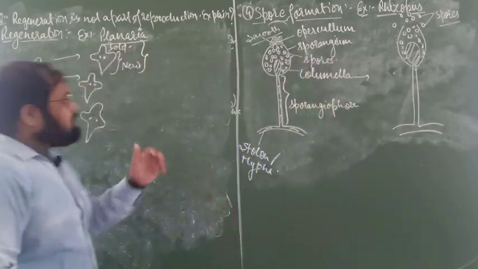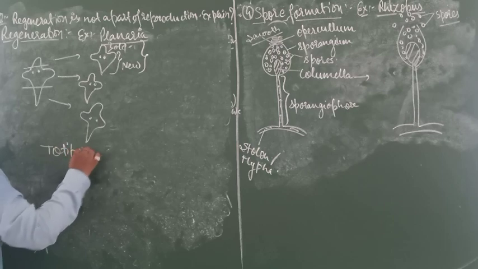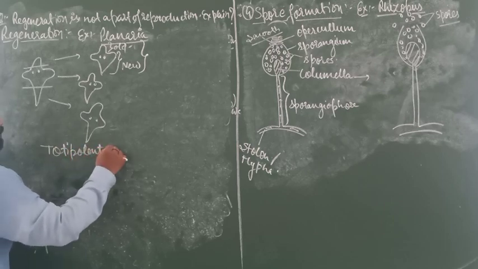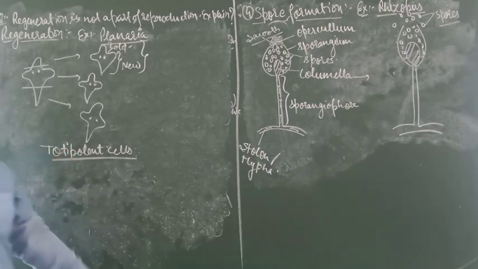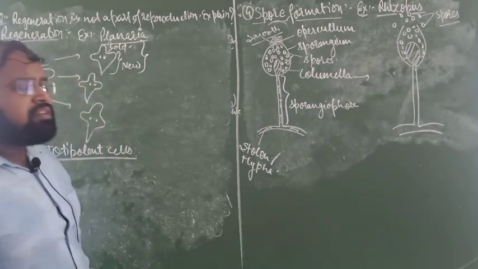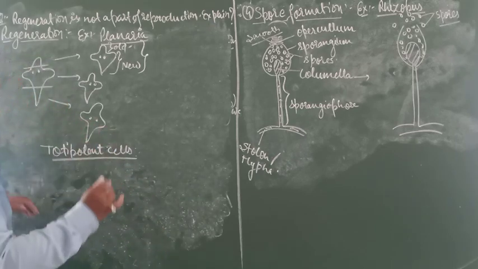In these cells, one cell type is present that is called totipotent cells. What are totipotent cells? The cells which have the capability to produce a new young plant body.